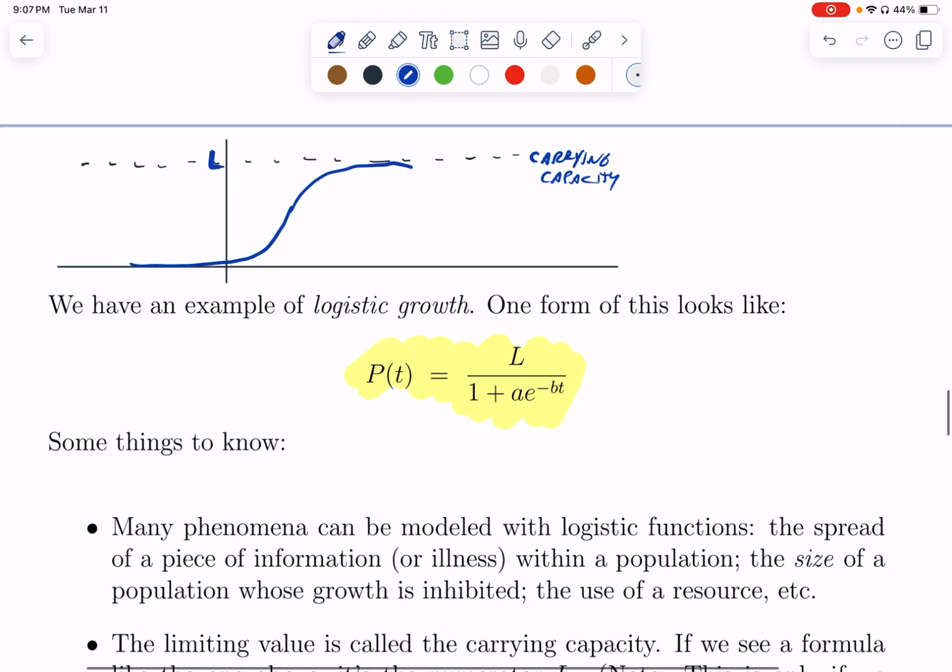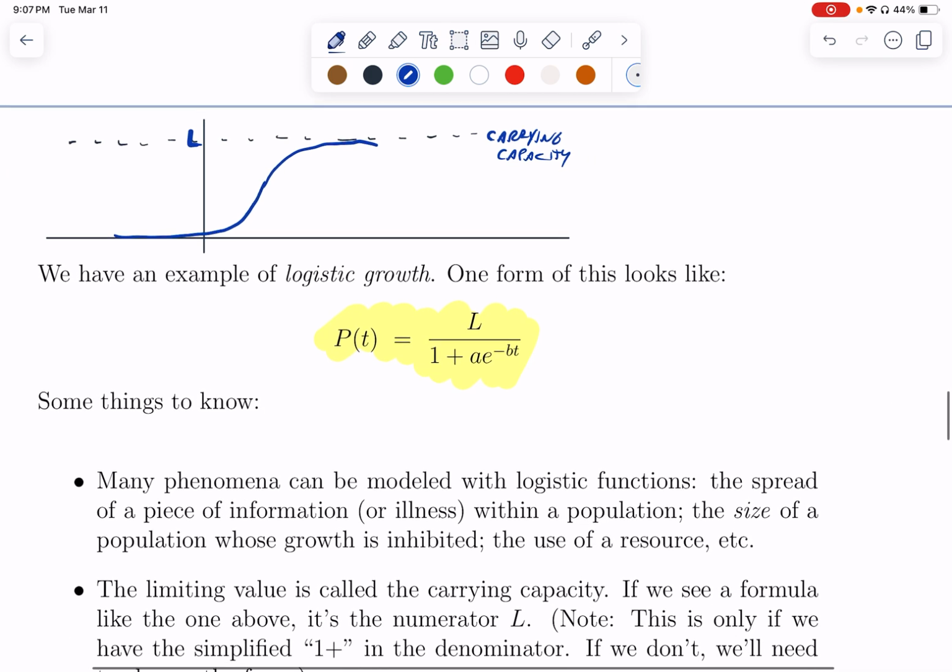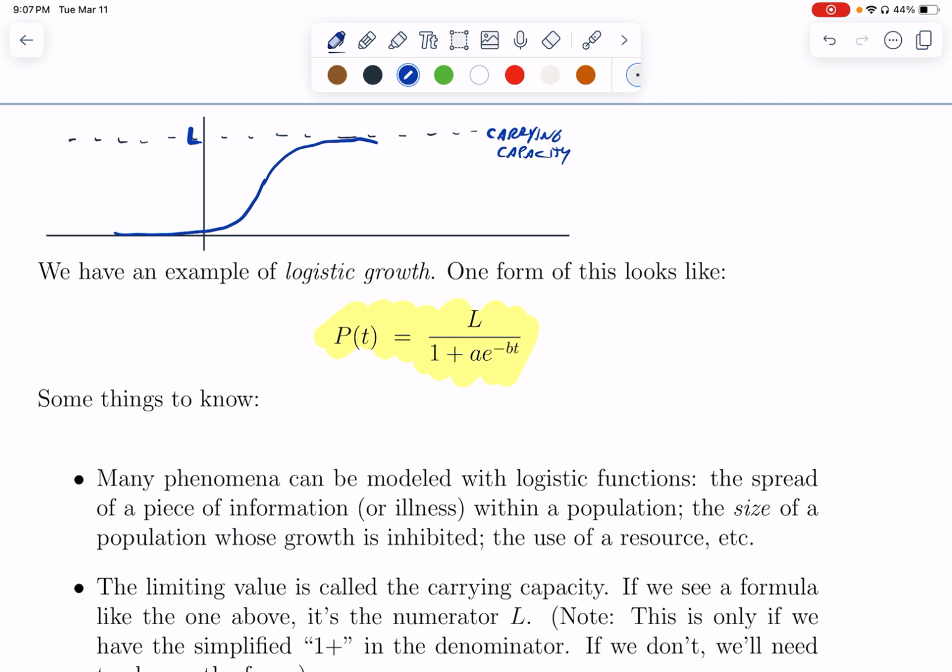So what are some things to know? Lots of things can be modeled with a logistic function. So spread of ideas, spread of diseases, spread of illnesses, the size of a population if it's inhibited growth. Maybe a population grows, but it doesn't have infinite resources. It's basically going to get close to its maximum and level off. Use of a resource can be like this. There are a lot of things where this kind of function comes into play.